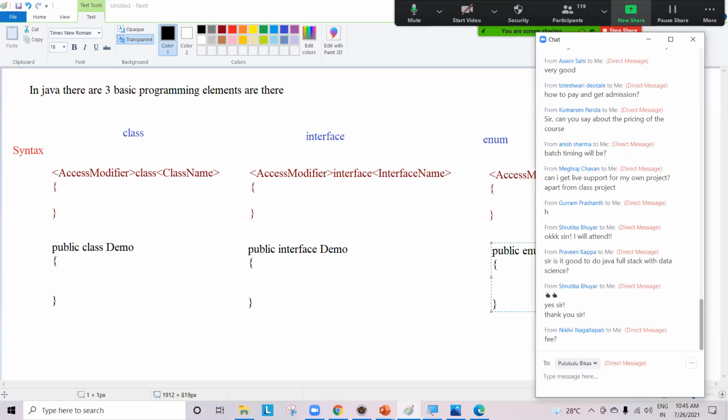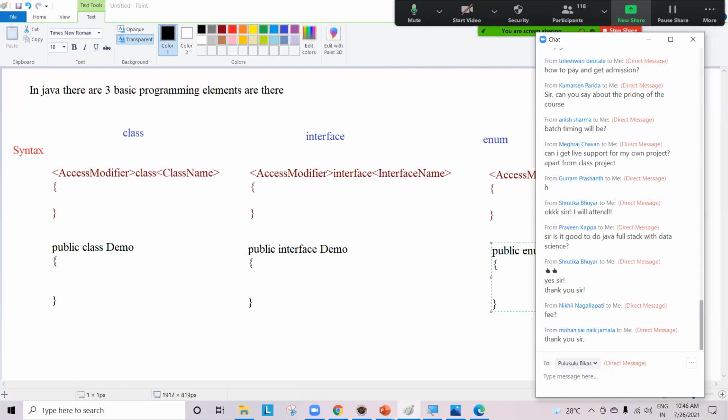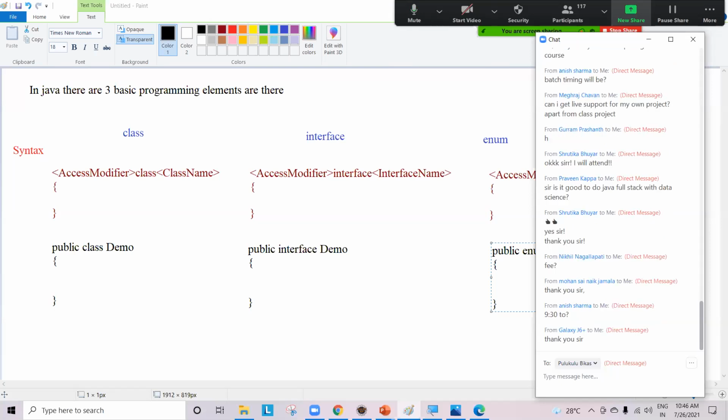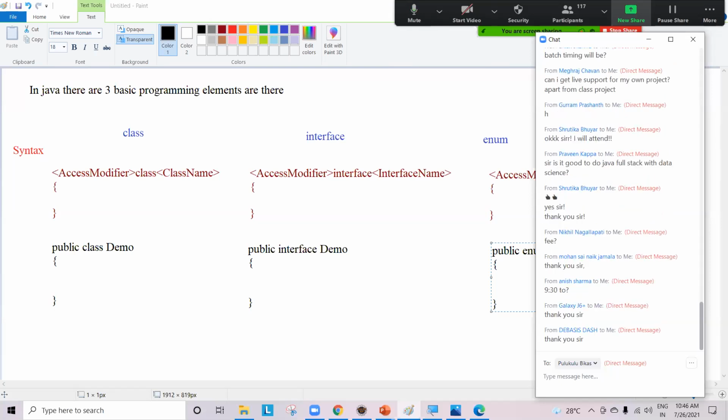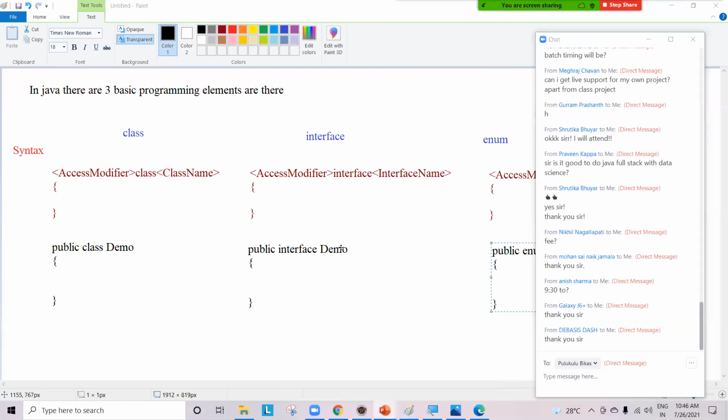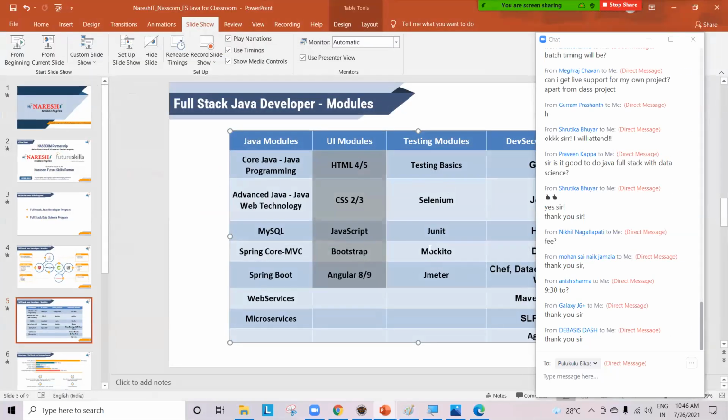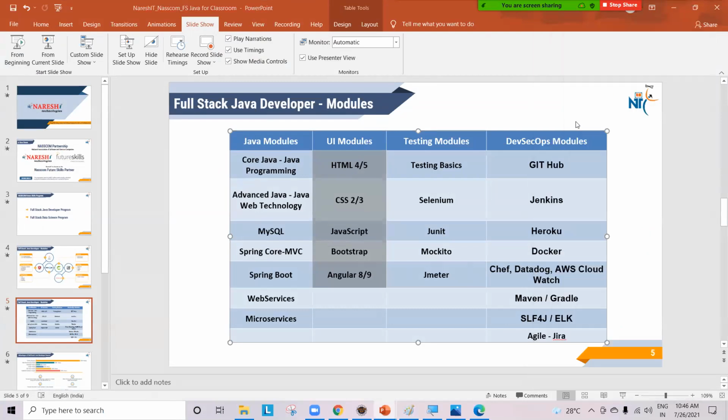And regarding the fees, guys, this is important. Actually, I forgot. I'm sorry. Regarding the fees, generally this NASSCOM full stack course fee will be 30,000. But right now they are providing it to you for 12,000. Complete all the courses. I'm not speaking only about core, by the way, guys. All these modules, they will provide to you for 12,000.